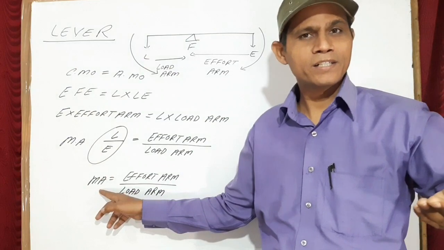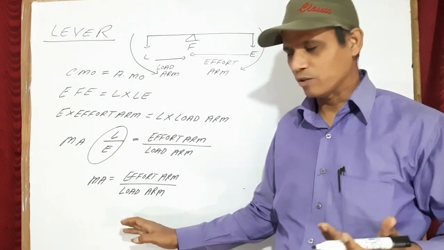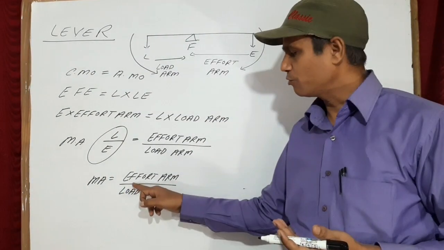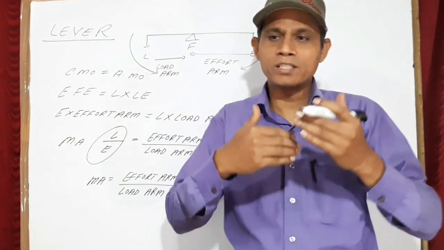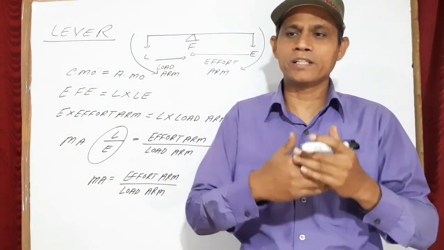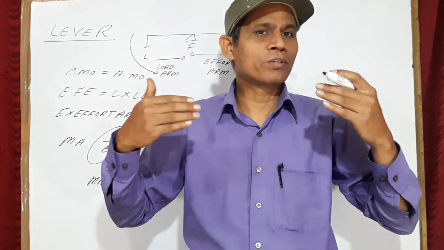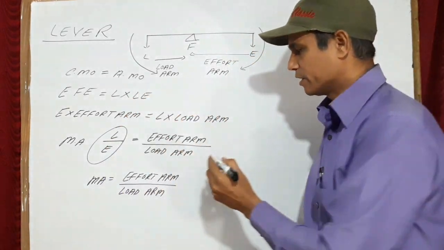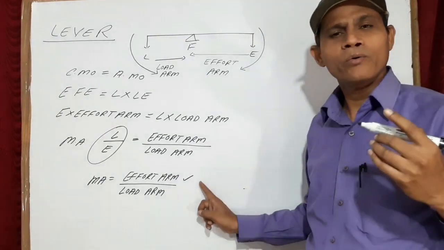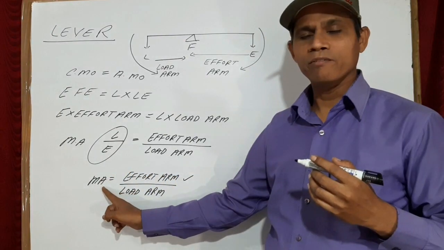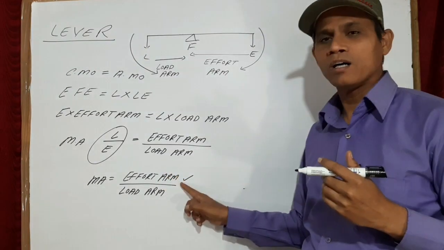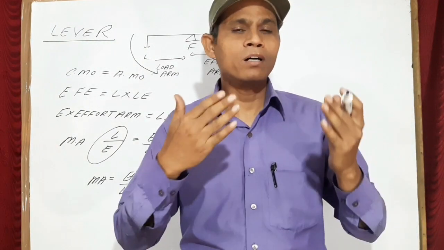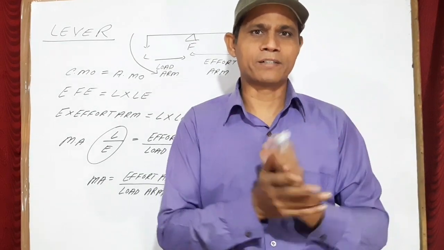Mechanical advantage in case of a lever is equal to the ratio of effort arm to the load arm. So this is the rule, this is the relation. This law is known as the law of lever, according to which mechanical advantage is equal to the ratio of effort arm to the load arm.